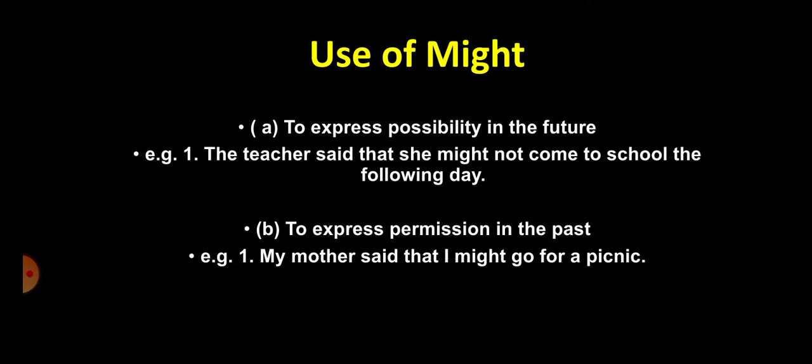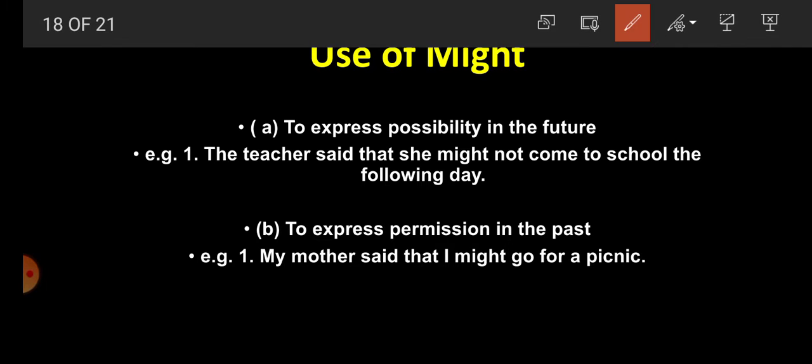Now student, use of might. The past form of may is might. What is the rule of might? To express possibility in future. For example, the teacher said that she might not come to school the following day. The following day means coming day. So in future, if we want to express possibility, we can use might. So there is possibility in future.